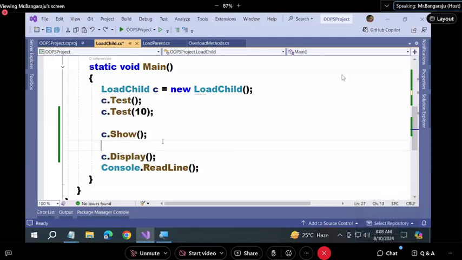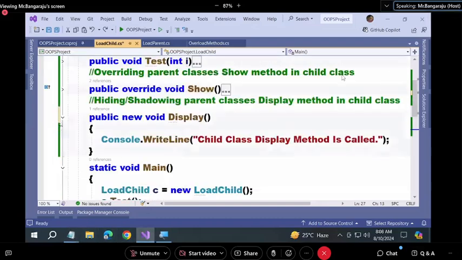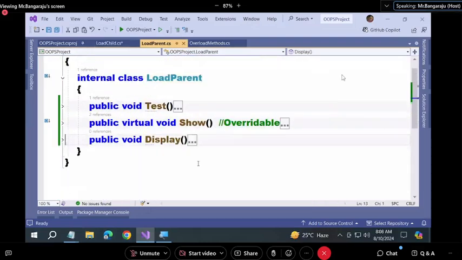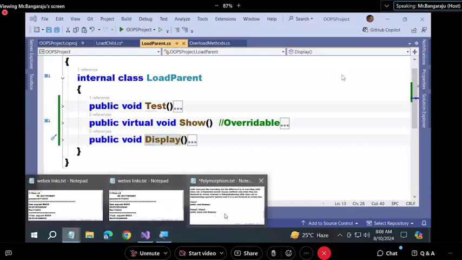Fine. So are you guys clear? Did you understand the difference between overloading, overriding, and hiding? Guys, I defined two classes, and in those two classes I've explained all three concepts. This is the first class: test, show, display. We overloaded the test method in the child. That is overloading. We have overridden the show method in the child. That is overriding. We have performed hiding or shadowing of the display method in the child. That is hiding.